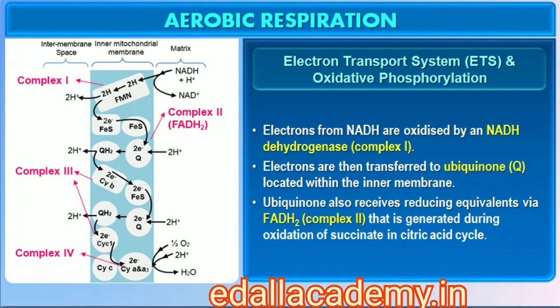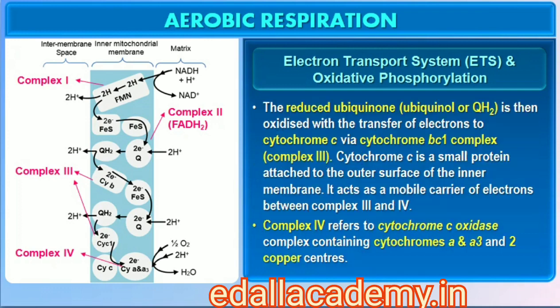Ubiquinone also receives reducing equivalents via FADH2, complex II, that is generated during oxidation of succinate in the citric acid cycle. The reduced ubiquinone, ubiquinol, is then oxidized with the transfer of electrons to cytochrome c via cytochrome bc1 complex, complex III. Cytochrome c is a small protein attached to the outer surface of the inner membrane and acts as a mobile carrier for transfer of electrons between complex III and IV.